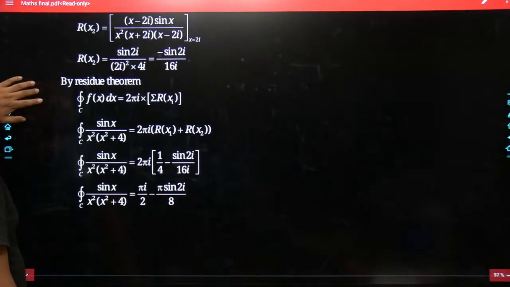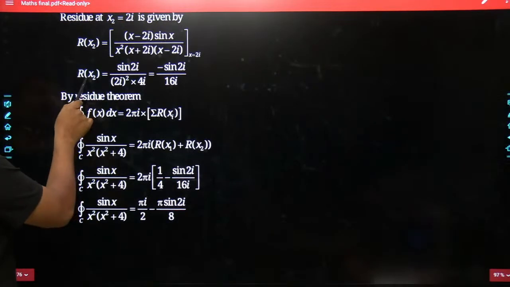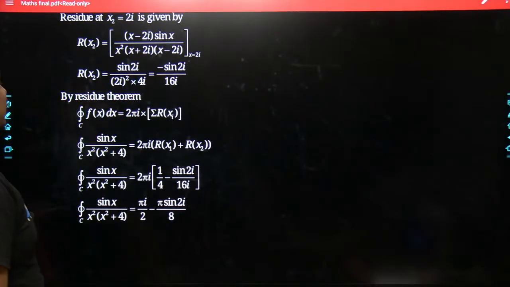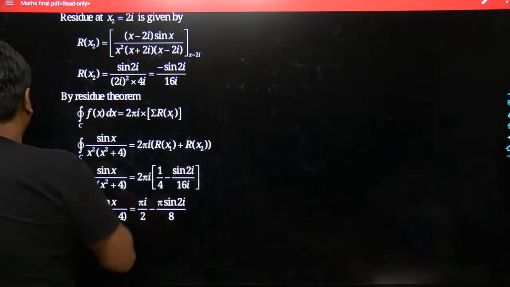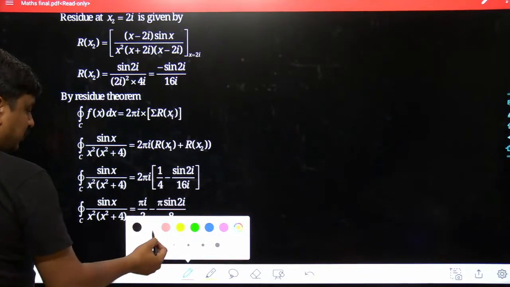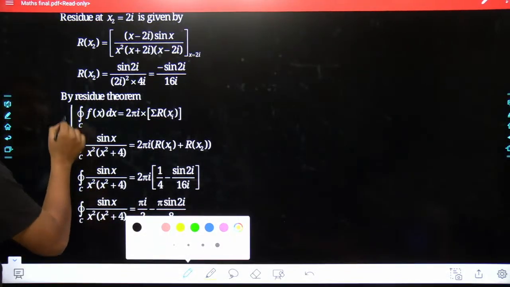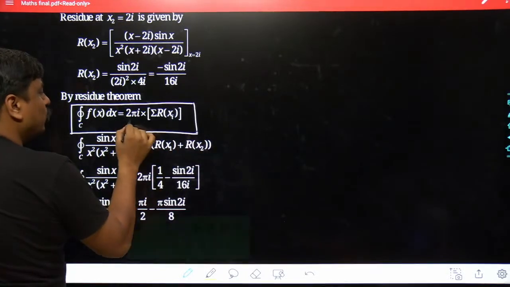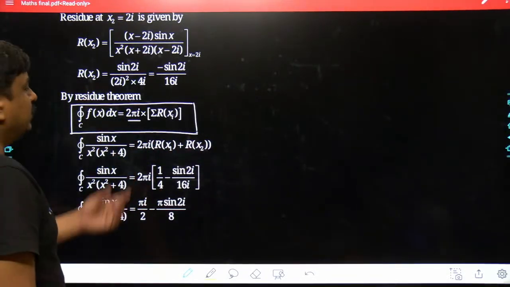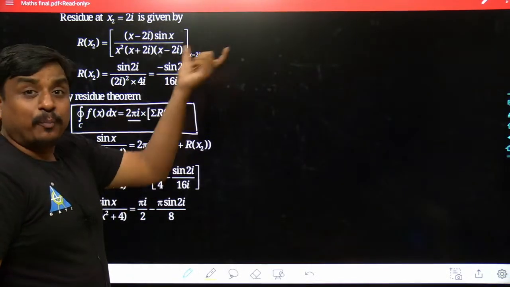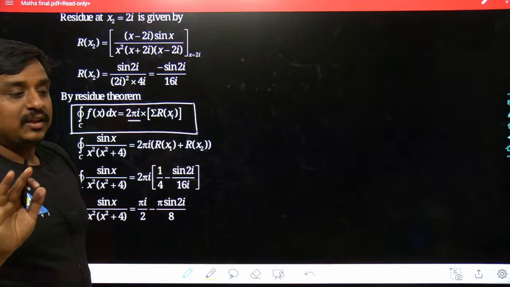Now here goes. The residue at x2, which is nothing but 2i, has been found as minus sine 2i divided by 16i. So end of the day, the basic focus of this problem was to calculate the closed line integral of f of x dx, which is 2 pi i times the discrete sum of the residues at the different poles enclosed by the given contour.